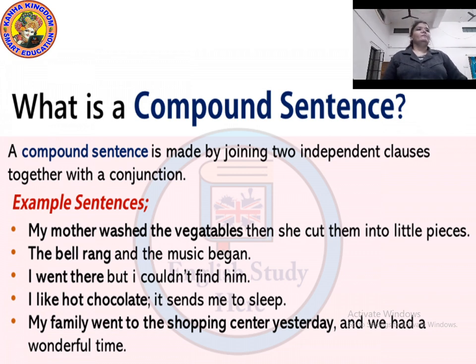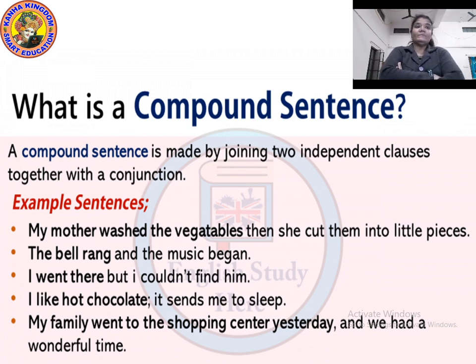Now if you remove this conjunction, these become two simple sentences. Try to read: My mother washed the vegetable, full stop. She cut them into pieces, full stop. Are they two sentences? Yes. But we joined the two simple sentences with one conjunction, then. So that's why it became: my mother washed the vegetable, then she cut them into little pieces.